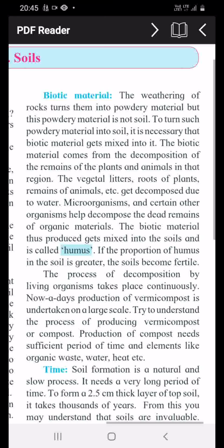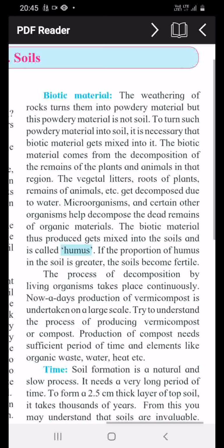It's undertaken on a large scale to make soil more fertile. Try to understand the process of producing vermicompost or compost. For you there is a short activity: just gather and collect information on Google about what vermicompost is and what compost is, so you will get more information about it.